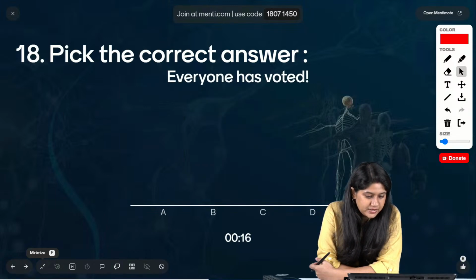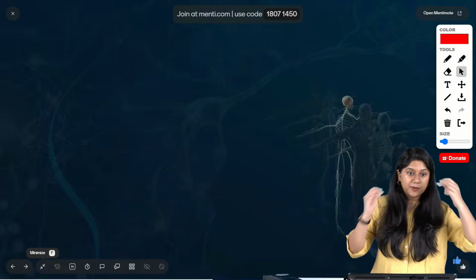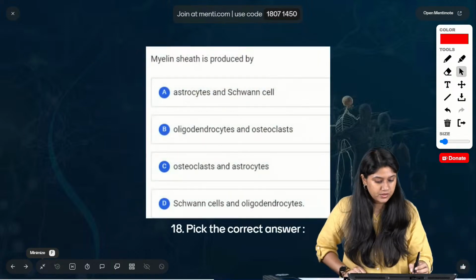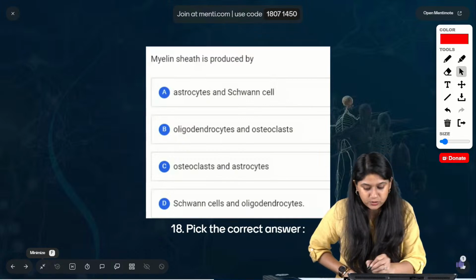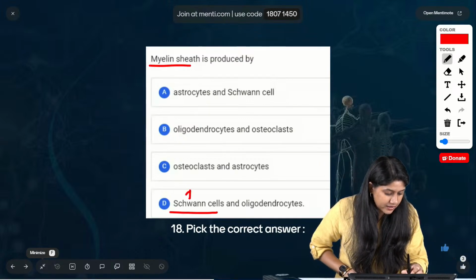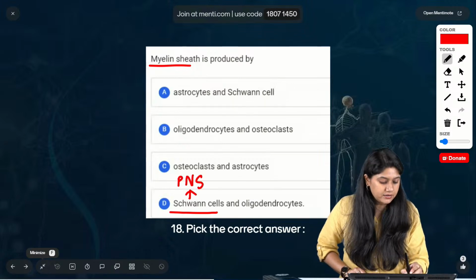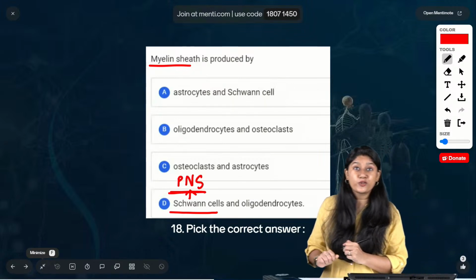Is it A, B, C or D? Very good. Majority of you have voted for the correct answer. Option number D is the correct answer. Myelin sheath is produced by Schwann cells in the PNS, peripheral nervous system. I hope that all of you remember that.